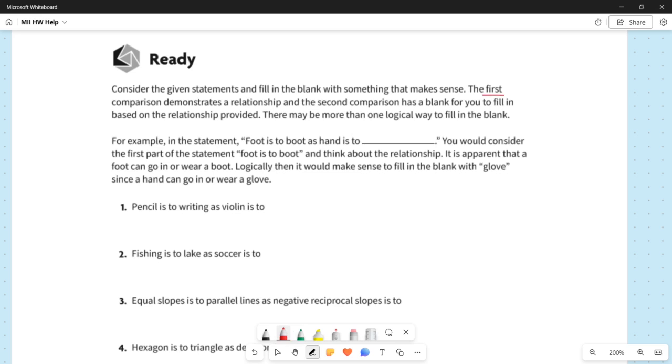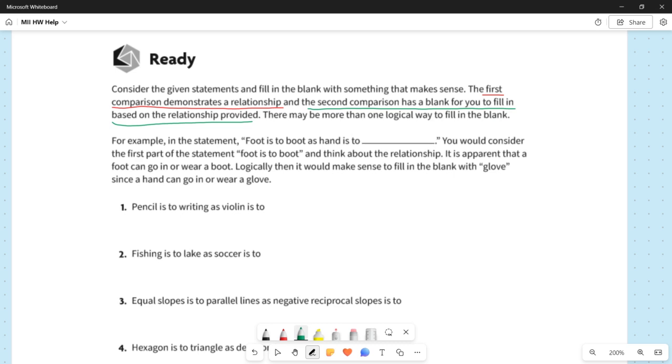The first comparison demonstrates a relationship. And the second comparison has a blank for you to fill in based on the relationship provided. There may be more than one logical way to fill in the blank.